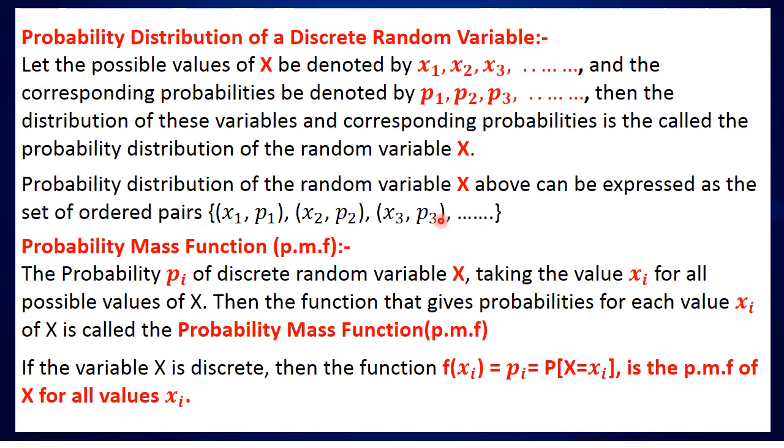And it can be expressed as a table also. That is, in the first row we will write the values of the variable x, and in the second row we will write the corresponding probabilities.